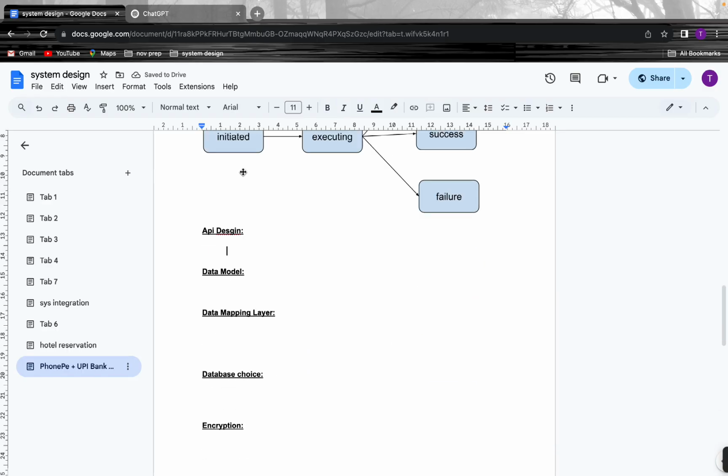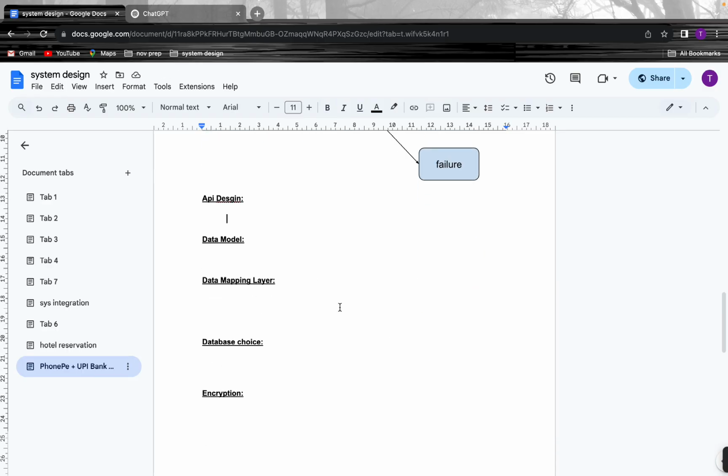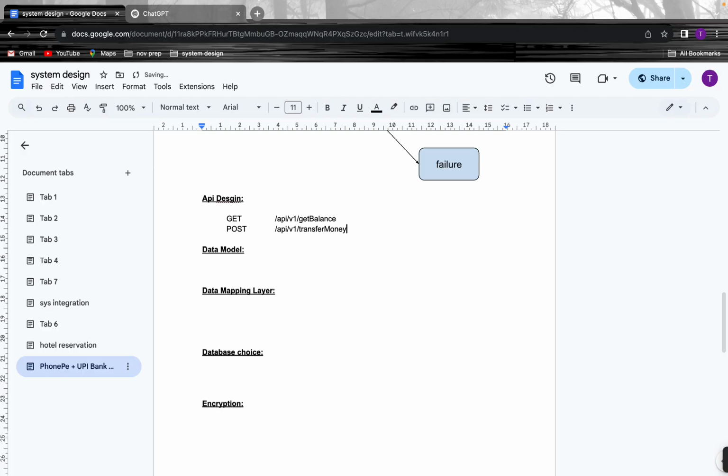So this will be the transaction status. Now let's go with the API design. We will have a GET request to get the balance for the user: API v1 get balance. There can be a POST transaction to do the money transfer, so that could be one API.